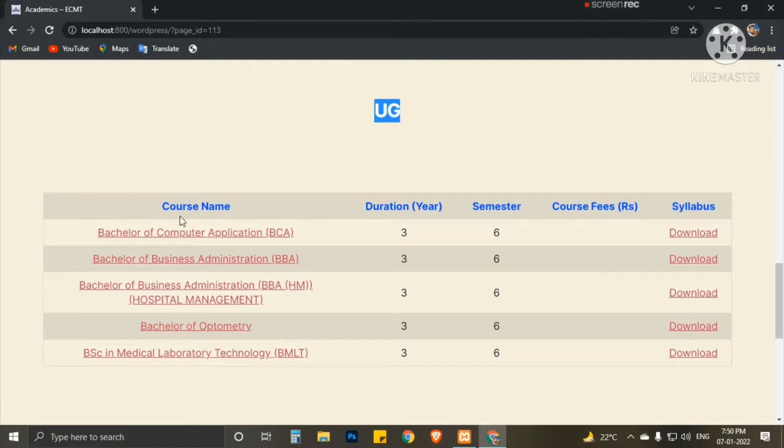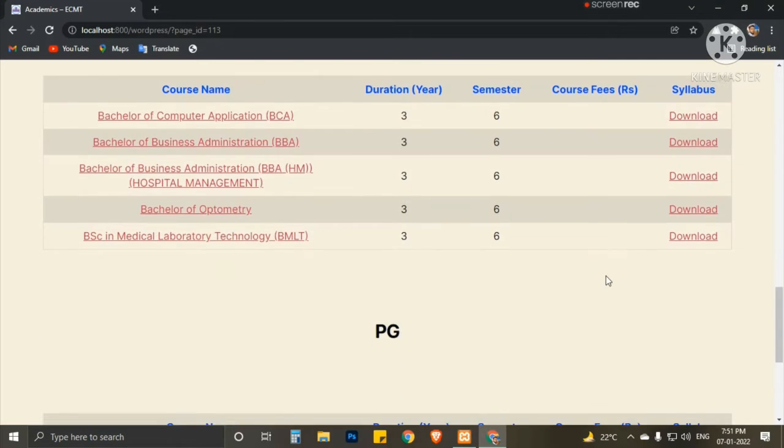UG courses are there, with the course name on one side. If we click here, it will redirect to the course page. If anyone wants to download the syllabus, they can also download it here.